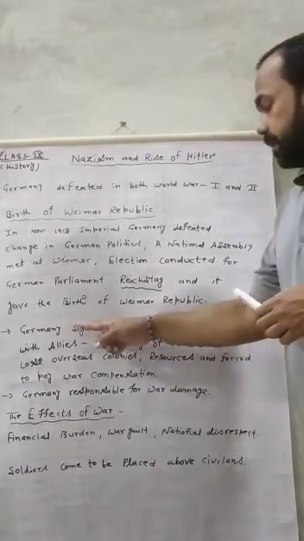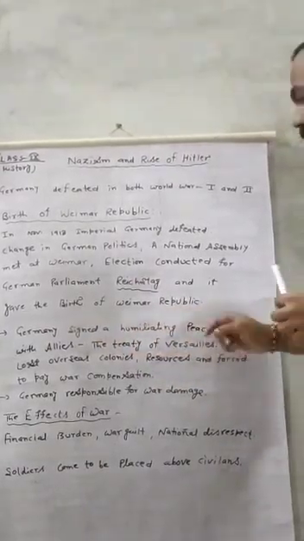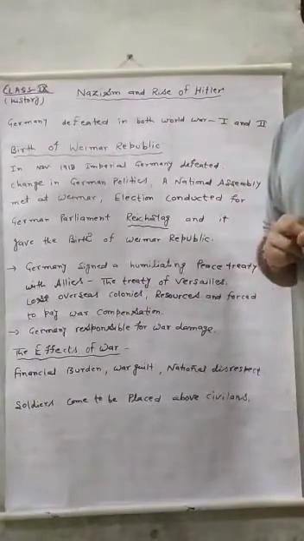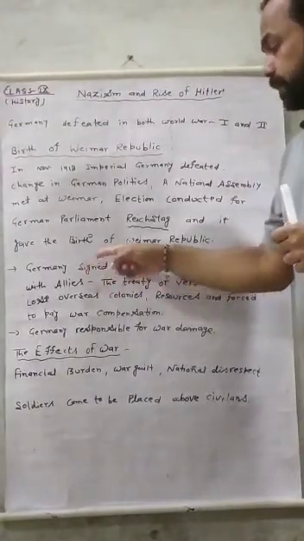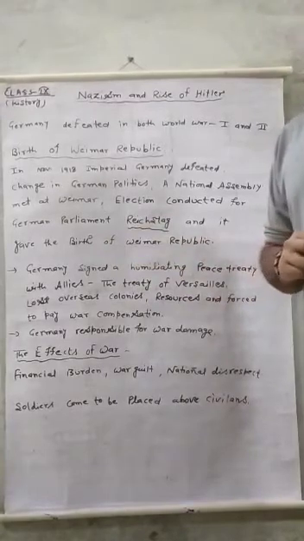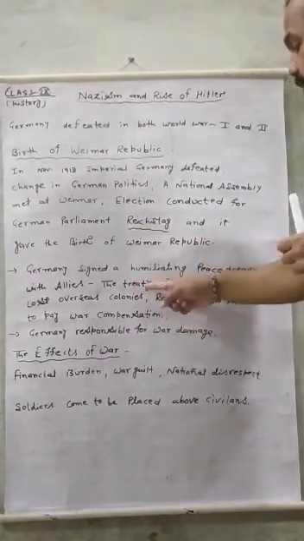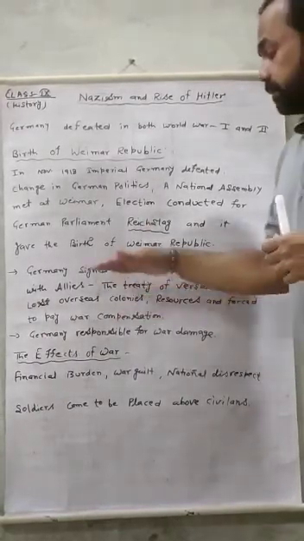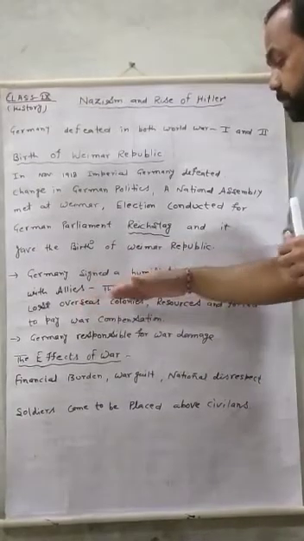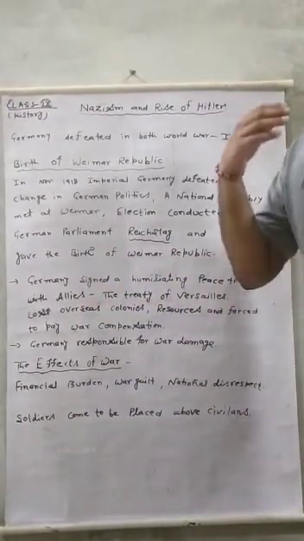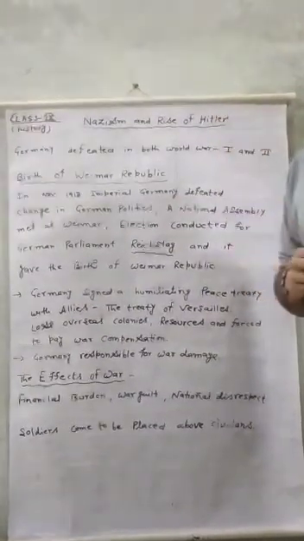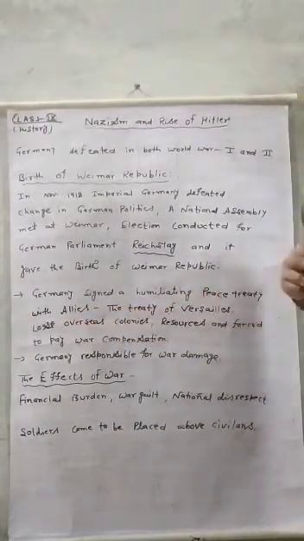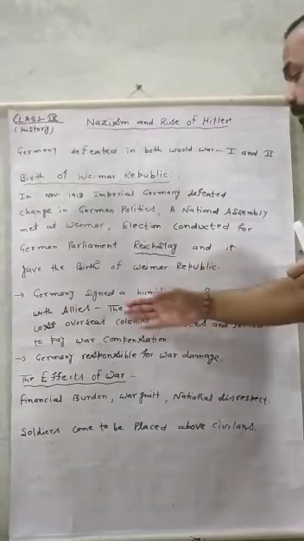Germany signed a humiliating peace treaty with the Allies. Germany was defeated, and the Allies who defeated Germany imposed a treaty on it, known as the Treaty of Versailles. According to this treaty, Germany lost its overseas colonies. Overseas colonies means the places, states or areas where there was German rule. All these places were lost by Germany and came under the control of the Allies.